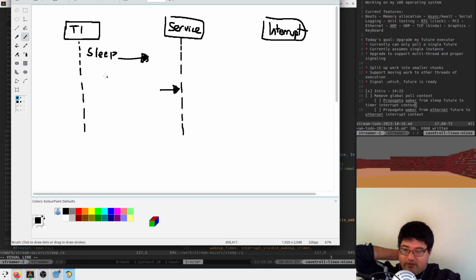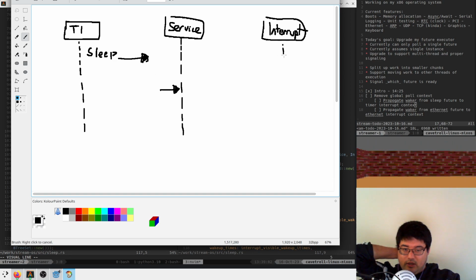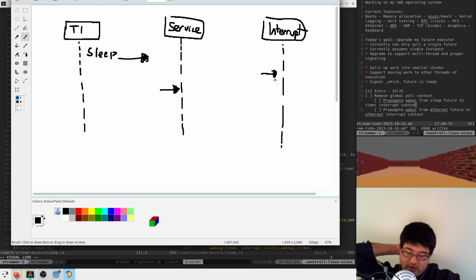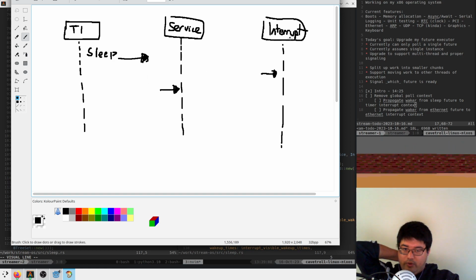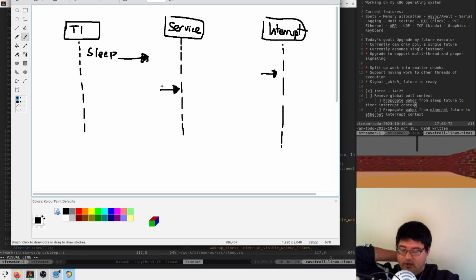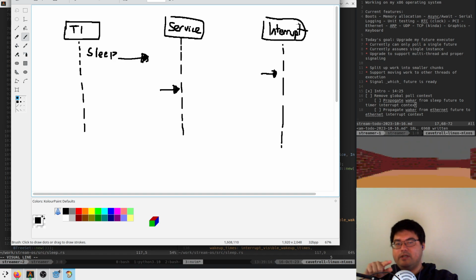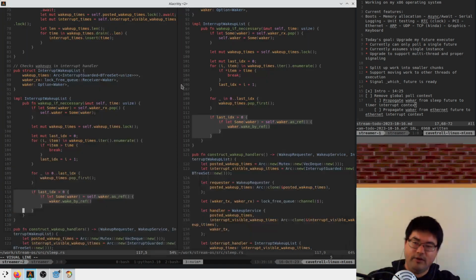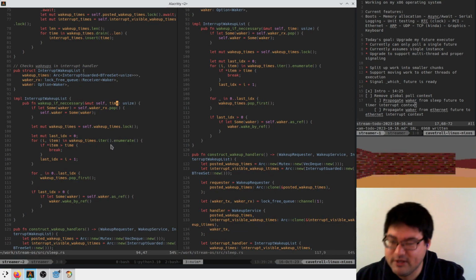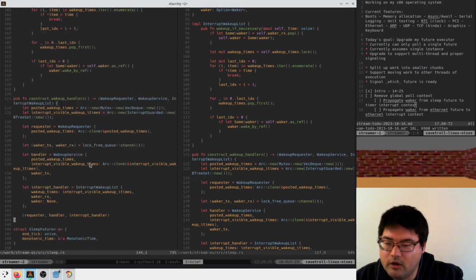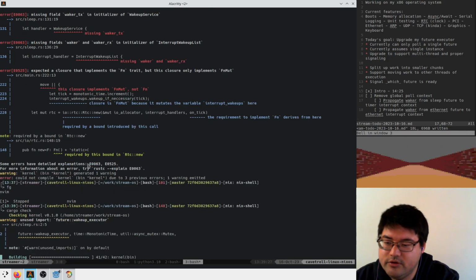So let's say that this sleep should end at this point in time. Is there a possible race in here where we don't have our waker before we have the data? The answer to that is no, because the interrupt handler doesn't actually know that the sleep existed until this point in time. So it's fine. I was worried that we might miss a wake up, but I think we're good. Okay. So can I cargo check now?